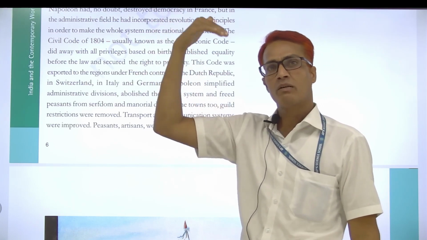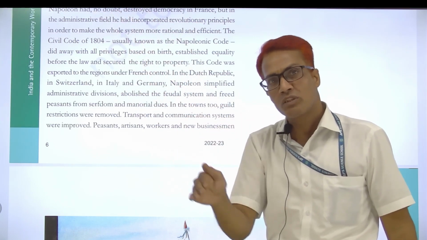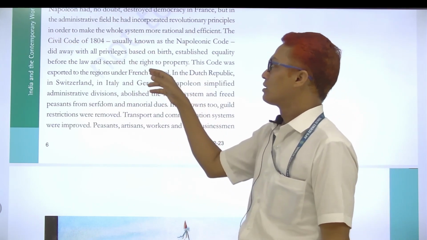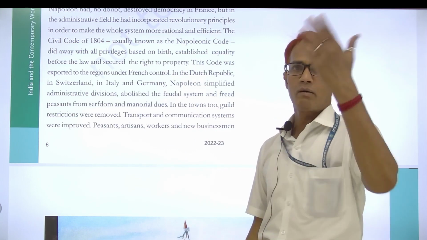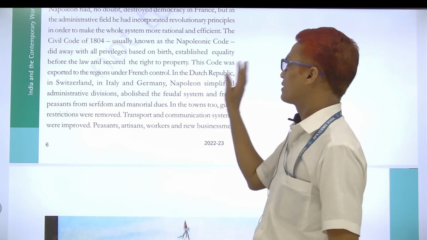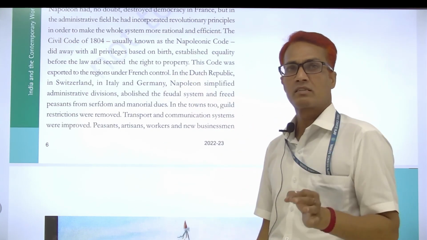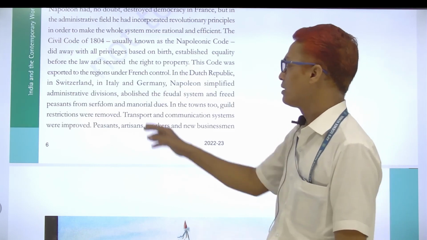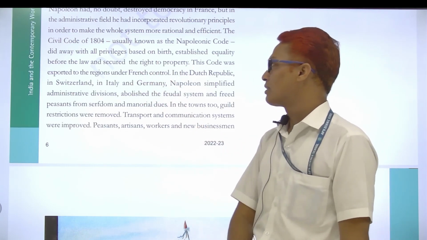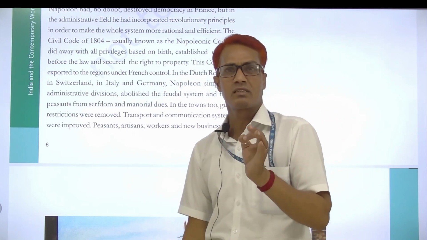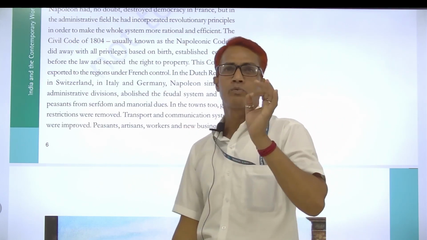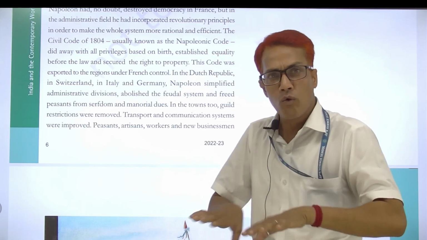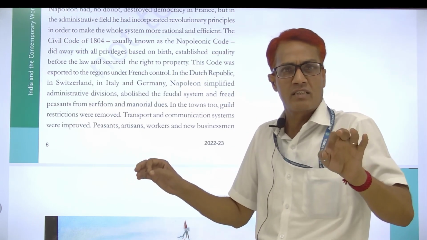So Napoleon Bonaparte removed all privileges based on birth from the upper class. Second thing, he established equality before the law. And third thing, he secured the right to property, to everyone in the country of France.